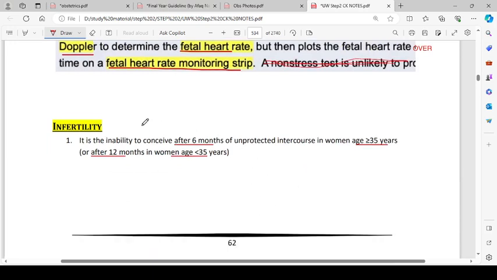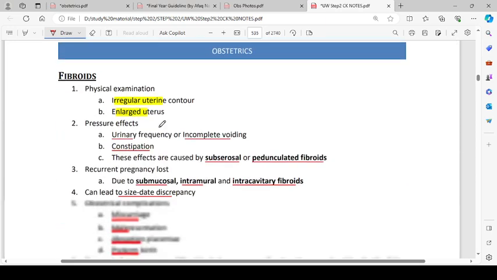Okay, infertility. It is inability to conceive after 6 months of unprotected intercourse in women aged more than 35 years, or after 12 months in women less than 35 years. So, 35 years is the benchmark. After that, more than 6 months, and before that, more than 12 months of unprotected intercourse is required to give a diagnosis of infertility.